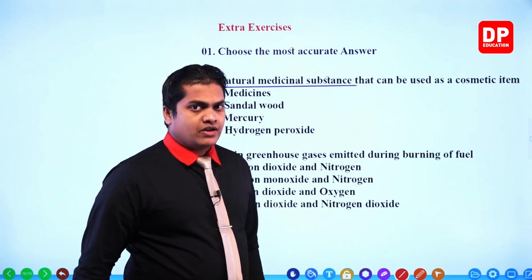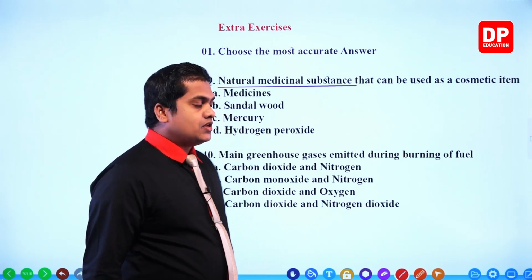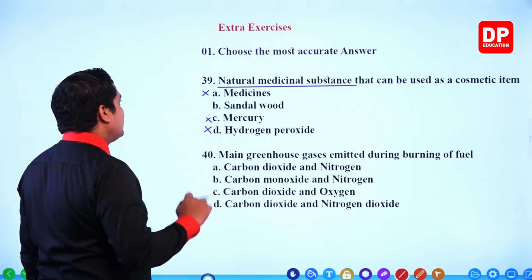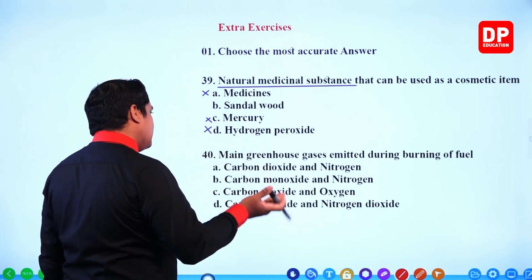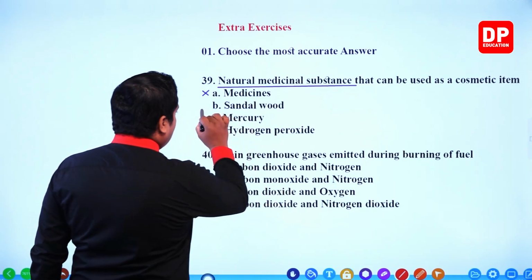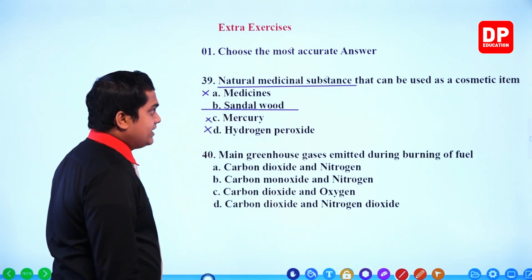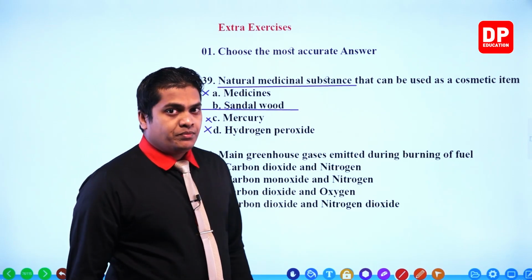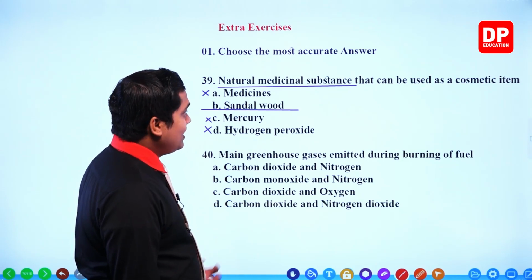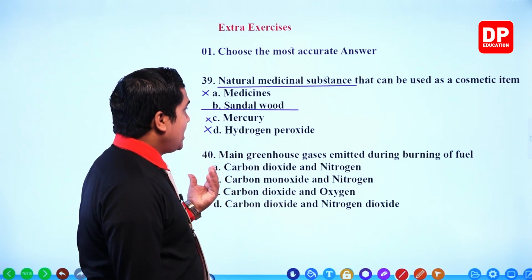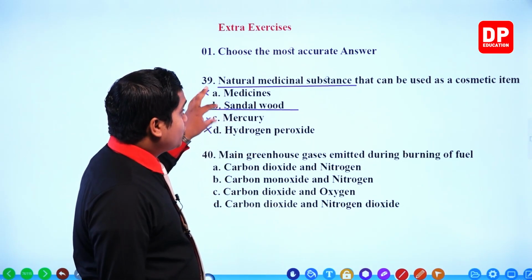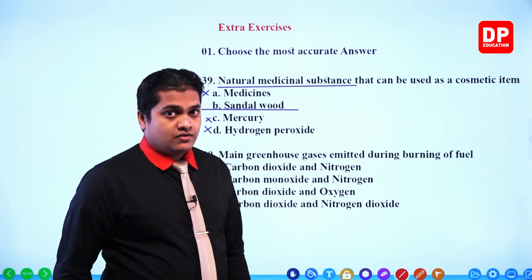However, this is incorrect because they are not asking about a disinfectant, and the other thing is that this is a chemical substance, not a natural one. So our correct answer would be sandalwood, my dear children. Sandalwood is the natural cosmetic item which can be used here, and it has several natural medicinal properties as well.